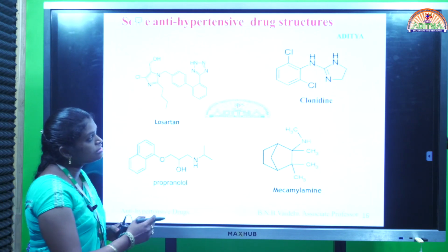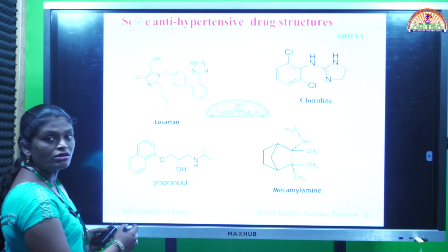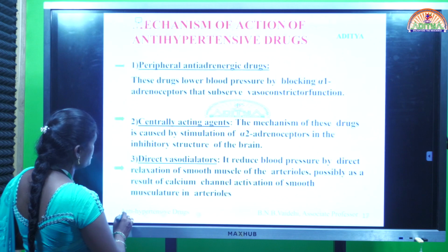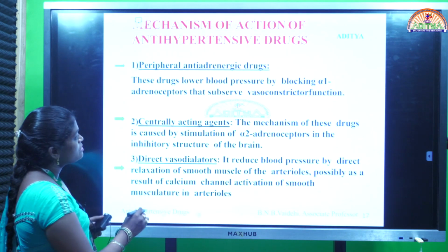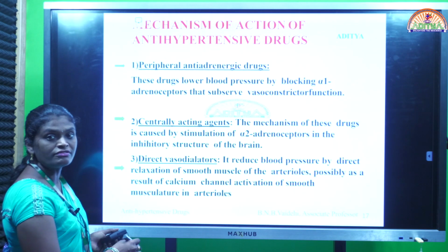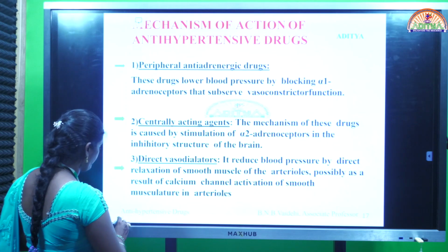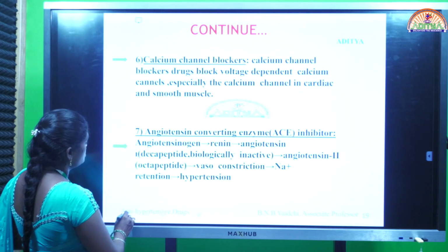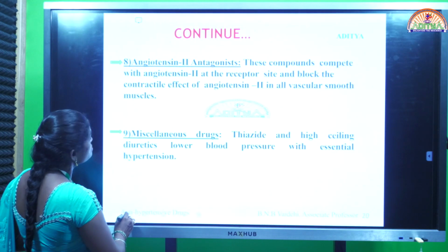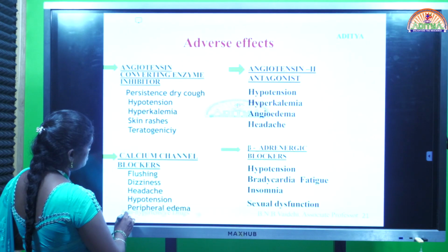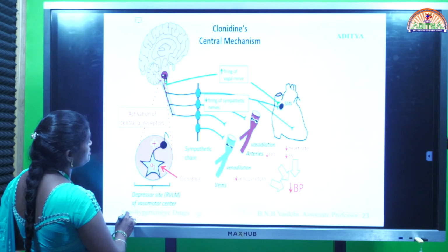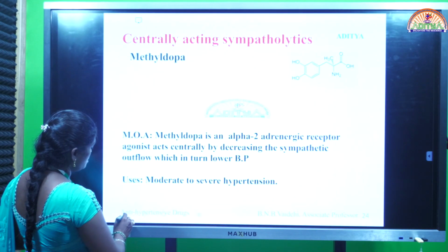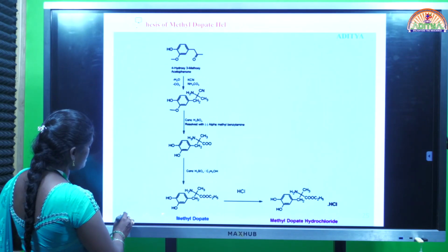Okay, these are the other structures of antihypertensive agents belonging to some other categories. This was also finished in the last class, and this is about mode of actions of various categories of antihypertensive agents. And various adverse effects. And central sympatholytic agents.